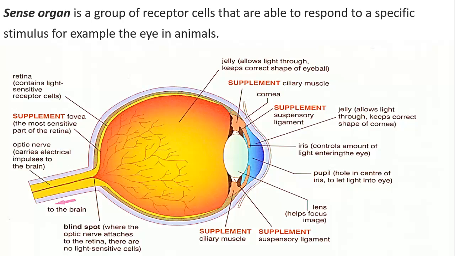So each sense organ can detect a specific stimulus and it can respond to it. What do I mean by respond? Is it the effector organ now? No. Respond means that it can respond to this stimulus specifically. Like if you put light into your ear, can it respond to light?